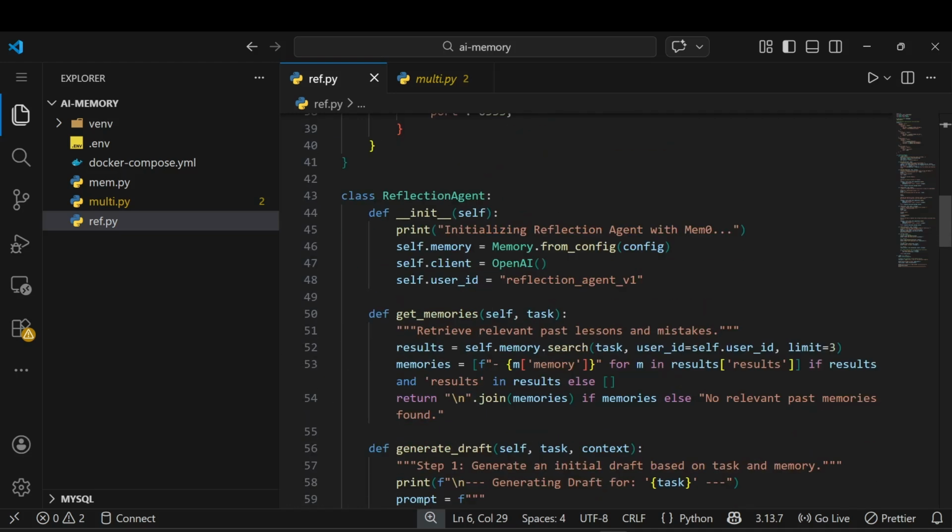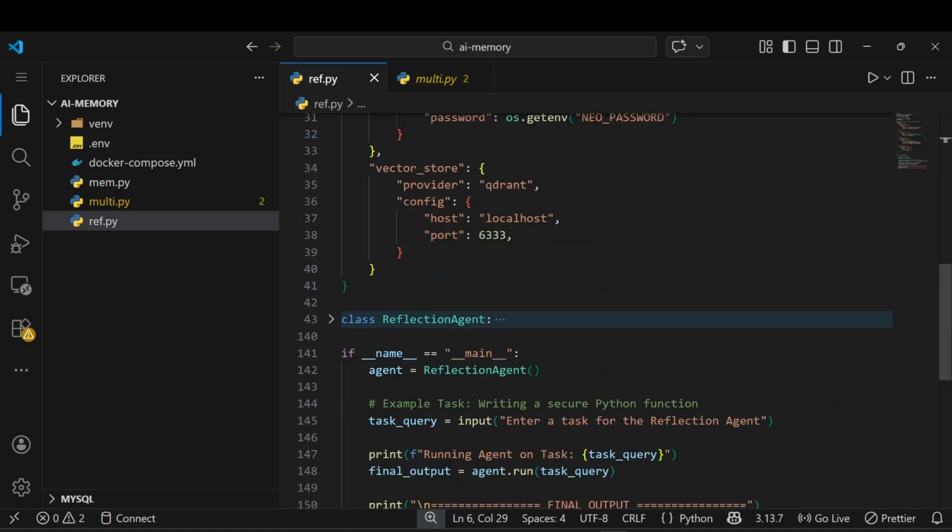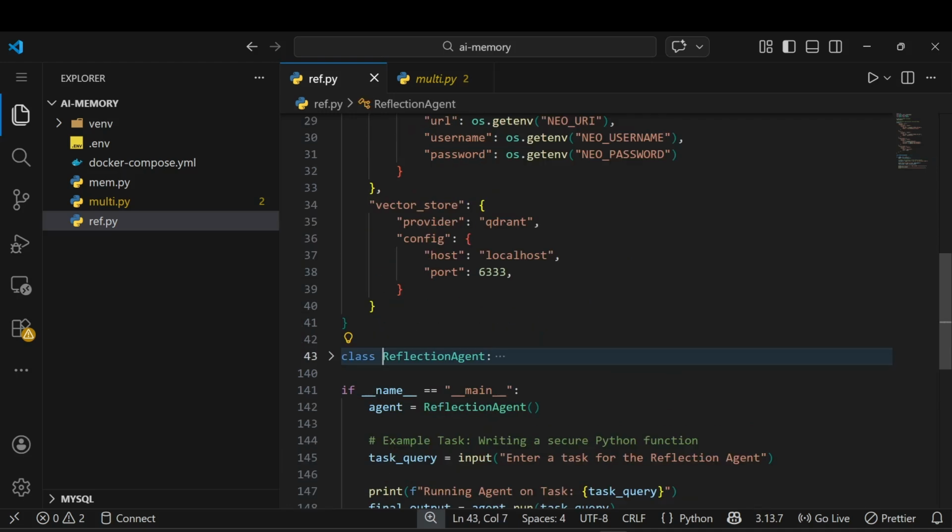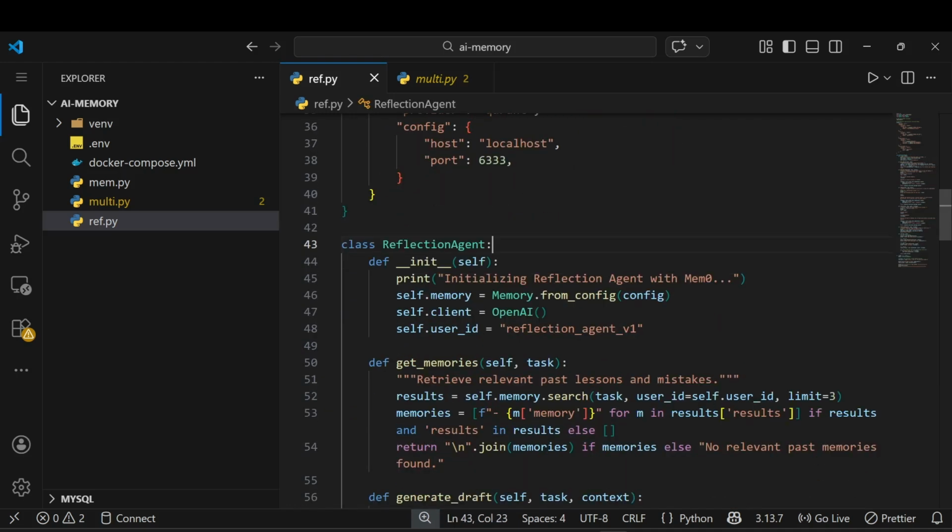You can see when our program is running, the name is main. Whenever we start this application, the reflection agent will be called. In that case, let me show you this class. It initializes the reflection agent with Mem0. Of course, we need to initialize our memory first.